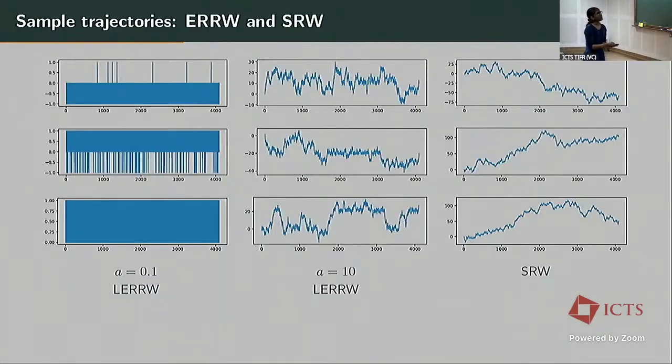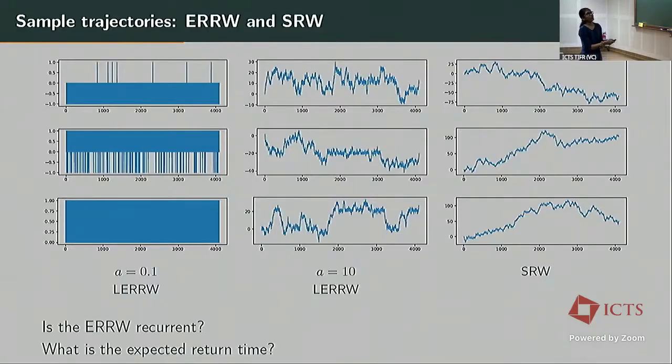So now the question is, we know that the simple random walk is recurrent, but the average return time to 0 is going to be infinite. So we ask, is the edge reinforced random walk recurrent? And if it is, what is the expected return time? So now one might think that because the simple random walk, which has no reinforcement, is already recurrent, probably it is obvious that the edge reinforced random walk is also recurrent.